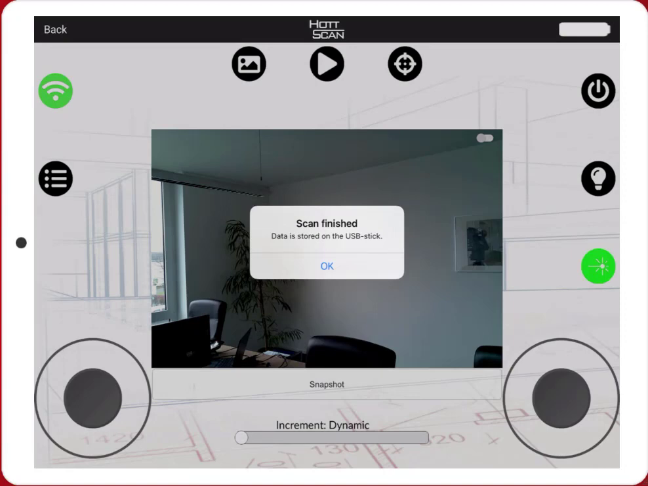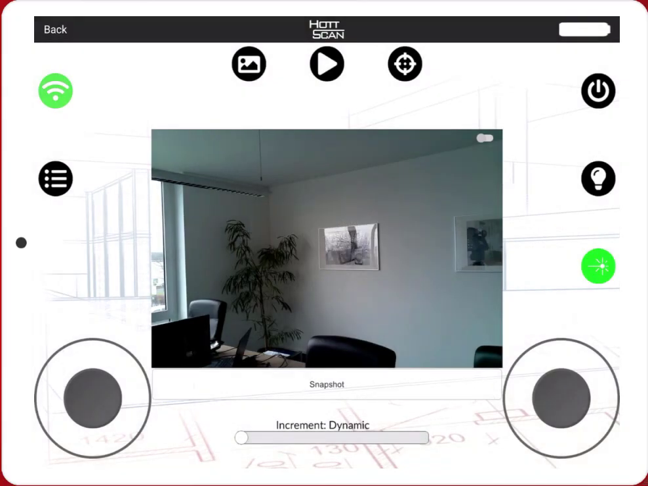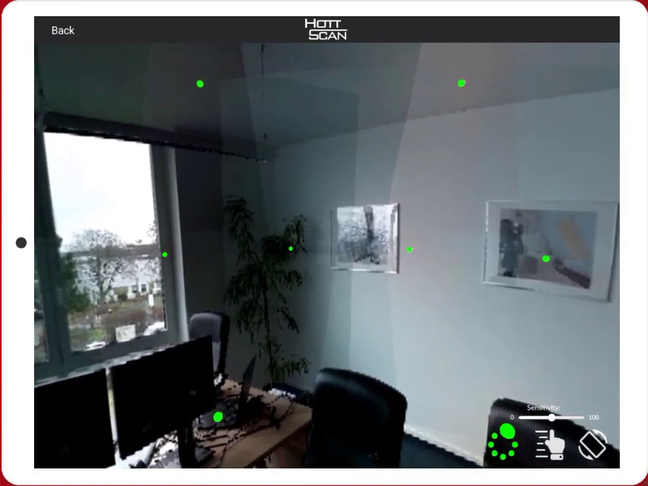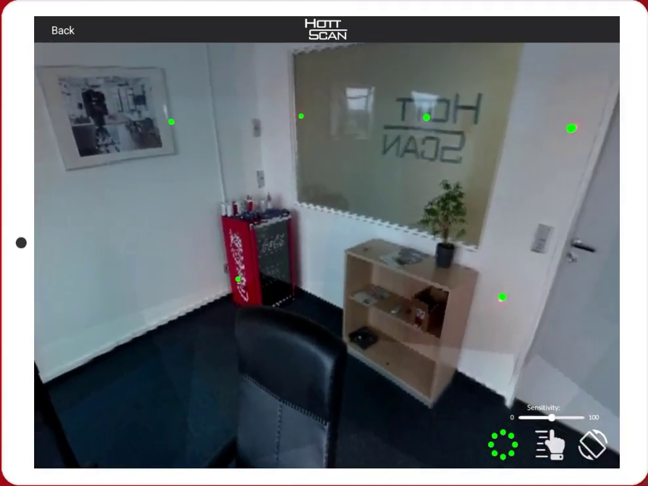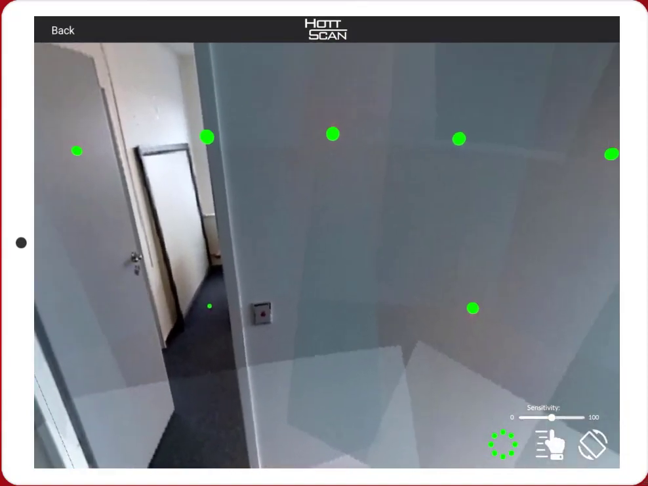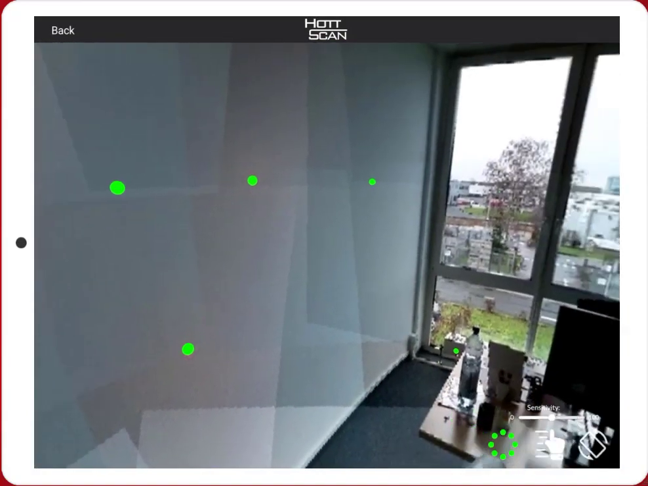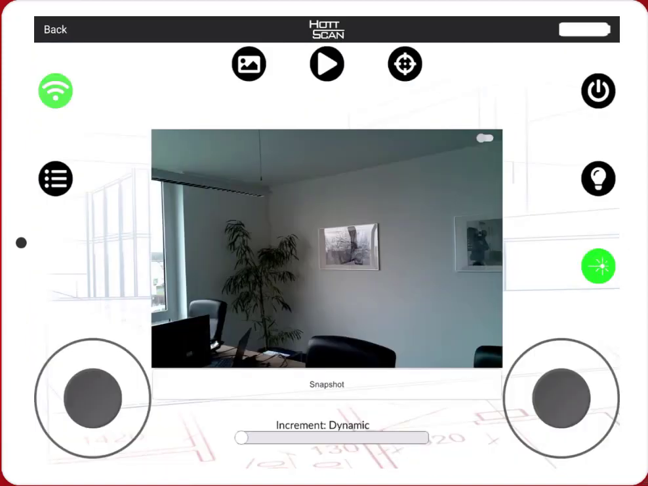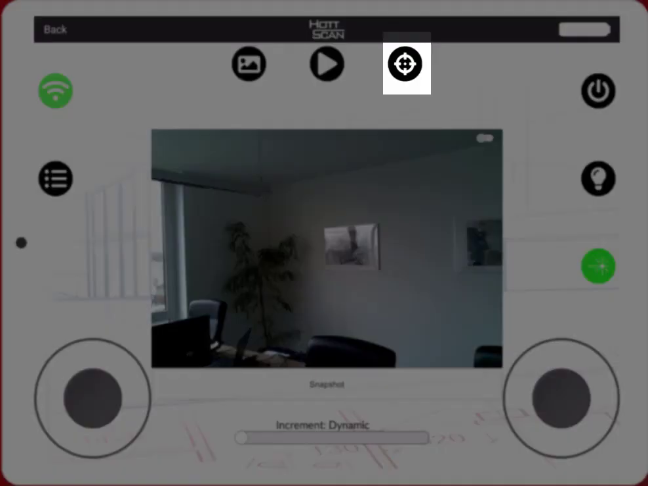When the scan is done, you can view the 360-degree panorama. If necessary, you can now put some extra measurement points. You can put the extra measurement point, for example, to design window frames in detail. For this purpose, place the Hotscan manually on the right spot and finish the process by clicking on the target symbol.